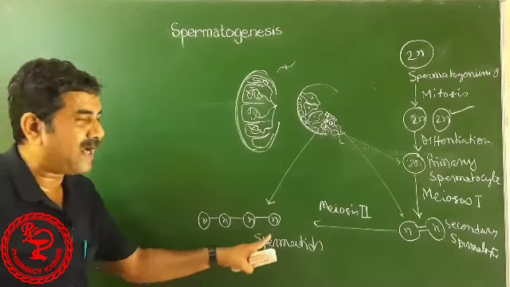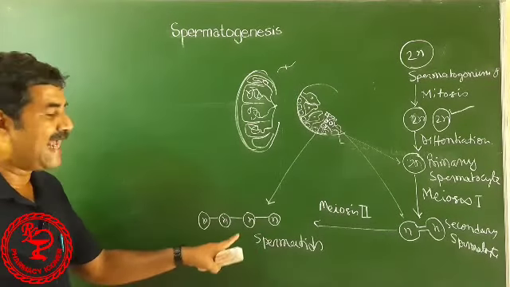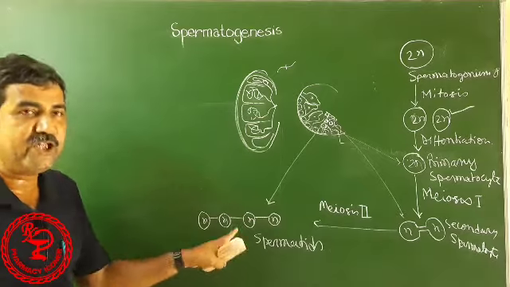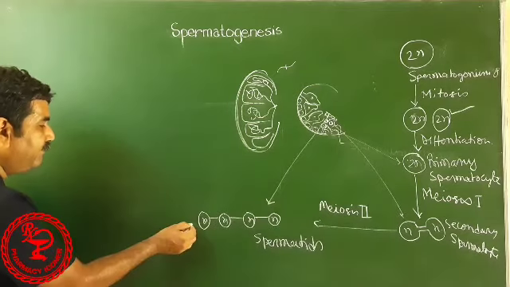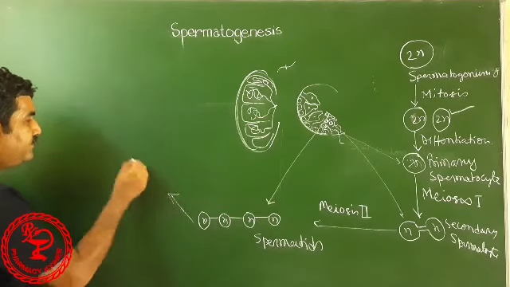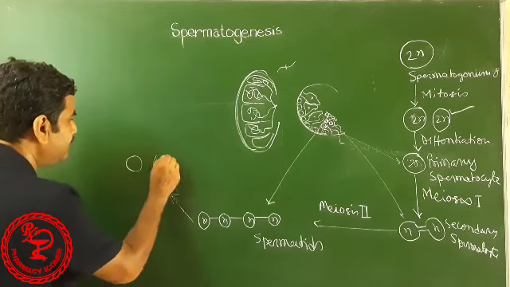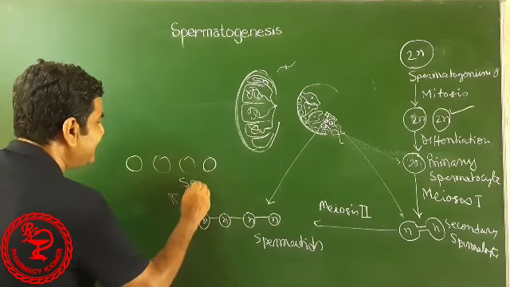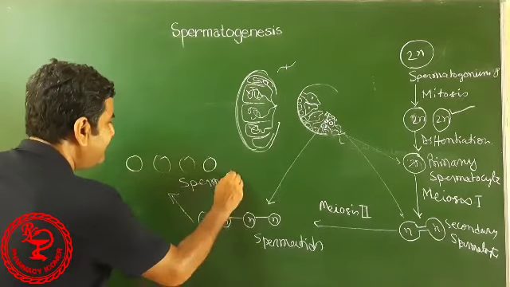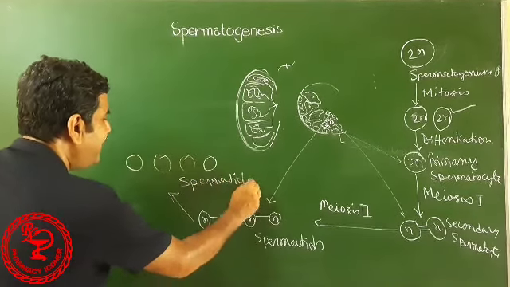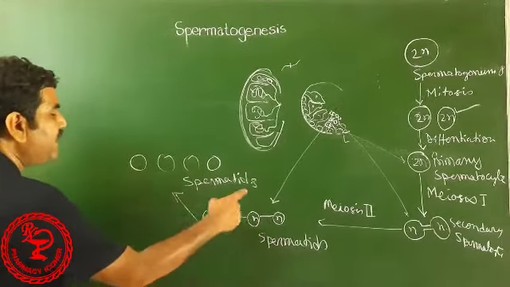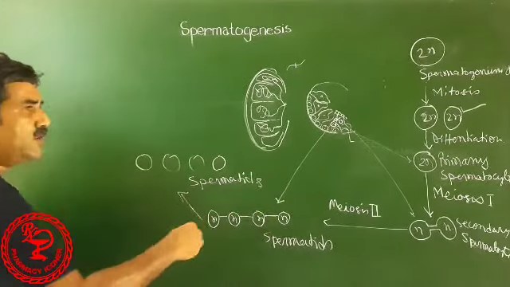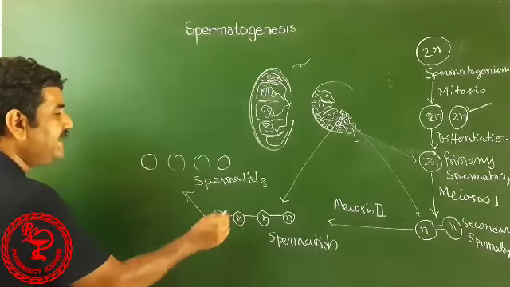Now, these spermatids gradually mature to a sperm. Here the cytoplasmic continuity or cytoplasmic bridge is detached.